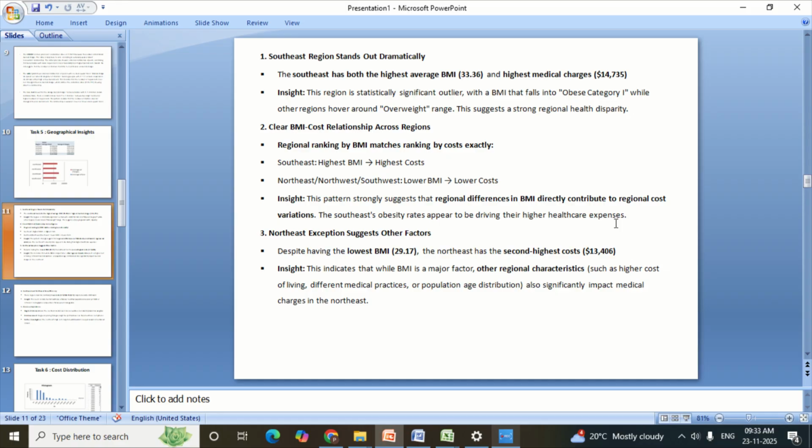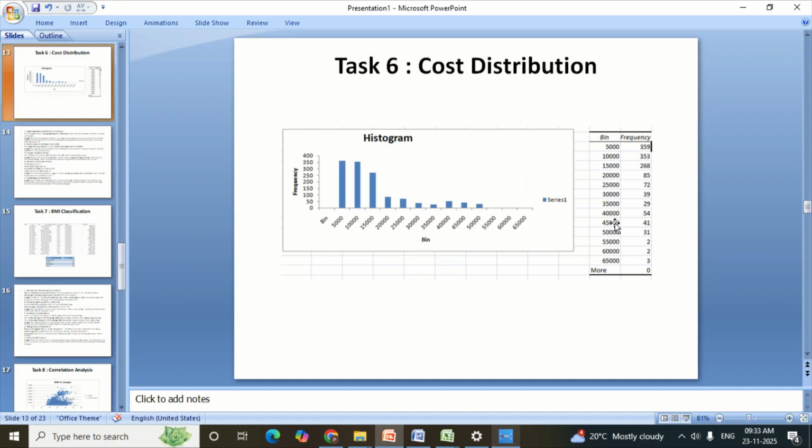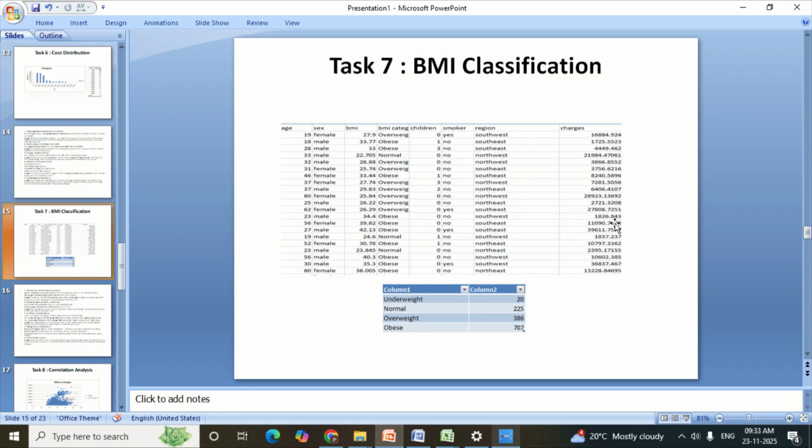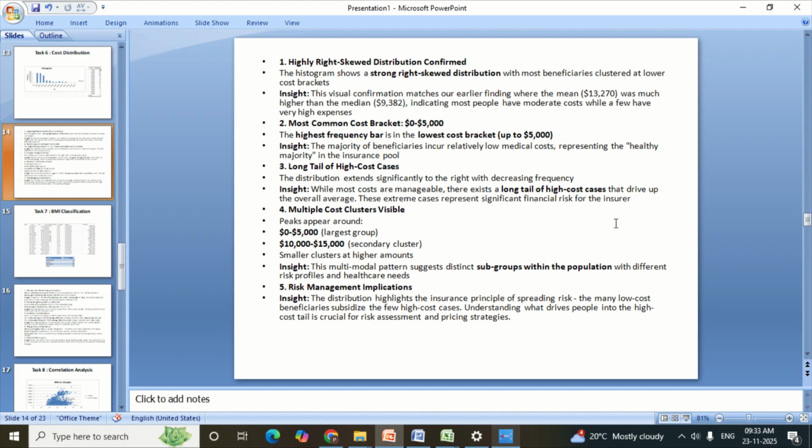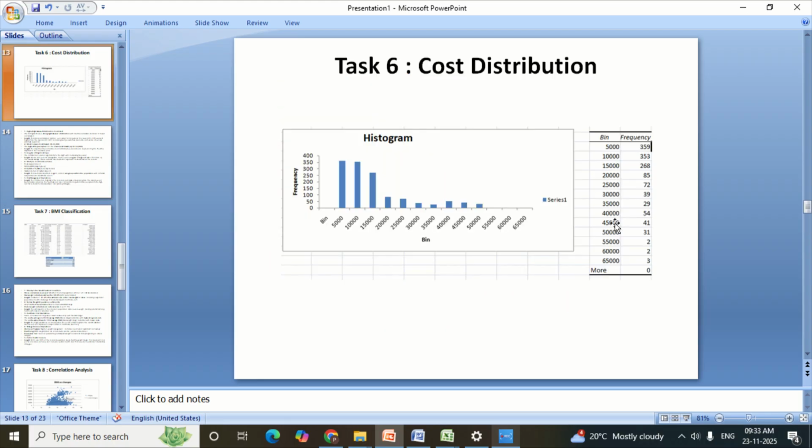So moving to task 6 and task 7. Here I dug deeper into the weight issue. I categorized everyone by BMI and looked at how costs are distributed. What I found: a shocking 81% of the people in the data are overweight or obese.